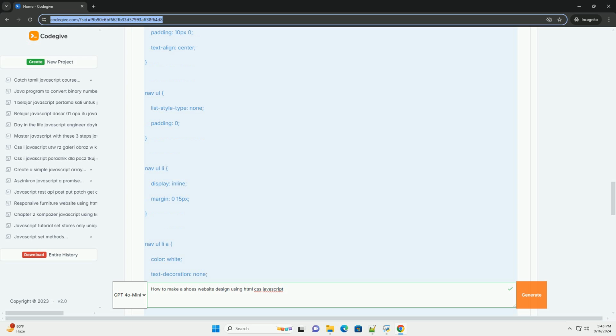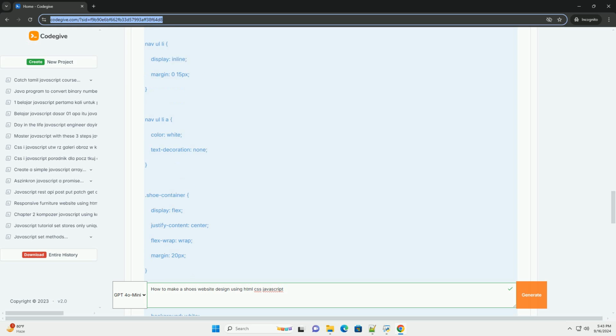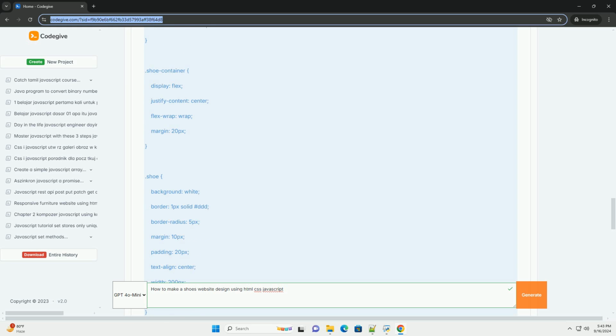Responsive design is crucial, so use media queries to ensure the site looks good on various devices. Finally, enhance interactivity with JavaScript. This can involve implementing features like image sliders, product filters, and dynamic content loading.